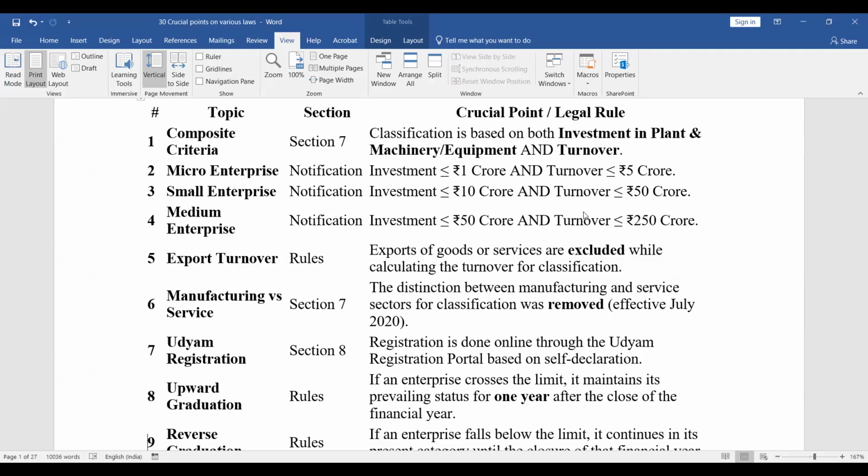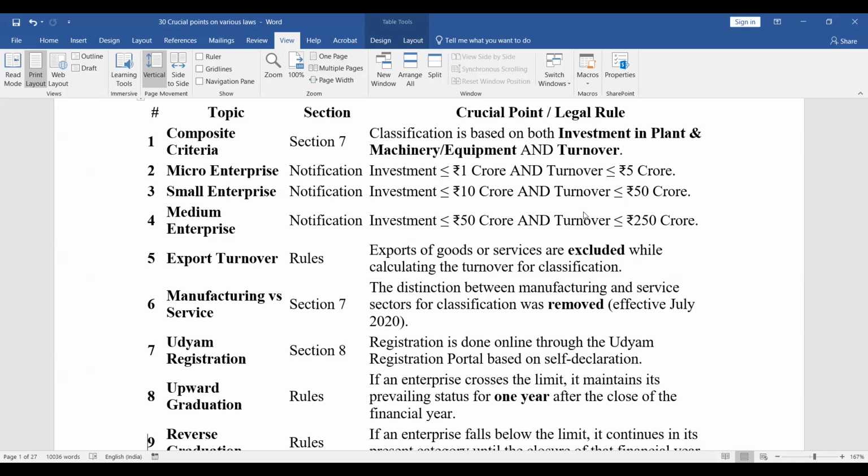If you see the definition of turnover, let me see the definition of turnover. Section 2. So turnover as per section 2, subsection 91 of Companies Act means the gross amount of revenue recognized in the profit and loss account from the sale, supply or distribution of goods or on account of services rendered or both by a company during a financial year. This is the definition, right?